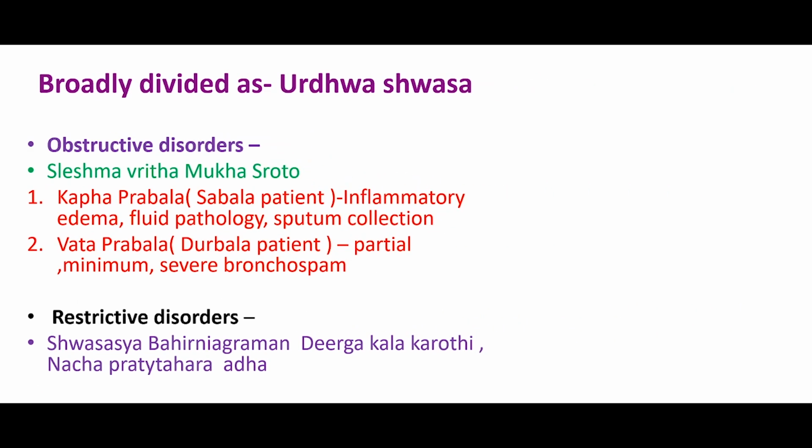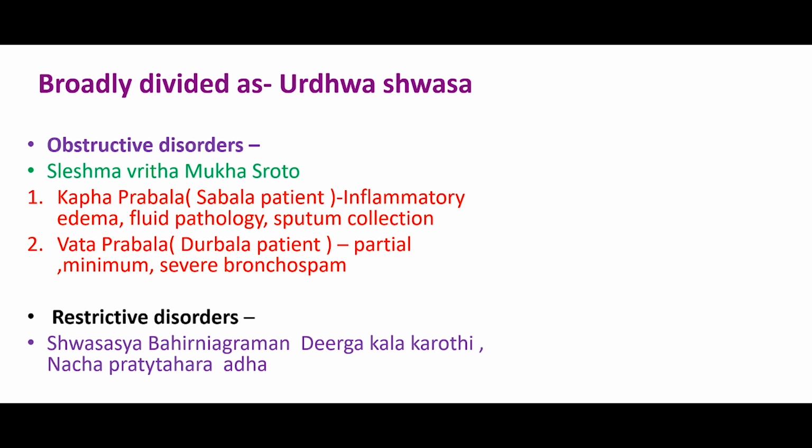Similarly, one more he says, Urdhva-shwasa, that is restrictive type of disorders. In the next line, Charaka says, what is that? Shwasasya bahir-agamanam dirghakalam karoti na cha pratyaharah adhah. That means there is no problem for the inspiration. Another set of asthmatic children, there is no problem for the inspiration. Inspiration is quite okay, but the problem is there for expiration. Patient is not able to expire the air out.